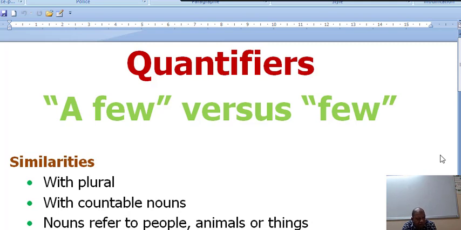Number two, these nouns should be countable, which means we can count them: 1, 2, 3, 4. And number three, these nouns refer to people, animals, or things. So these are three similarities between the two words.